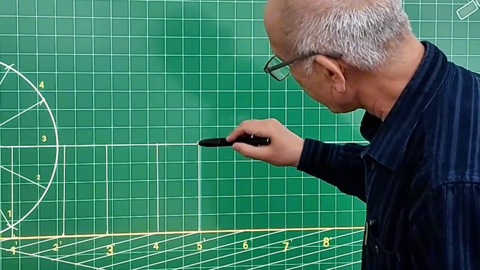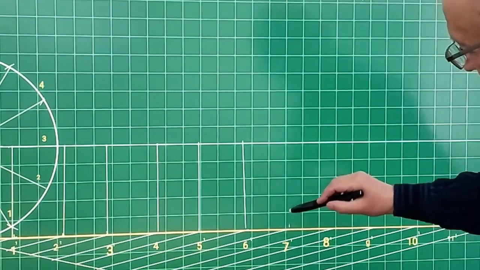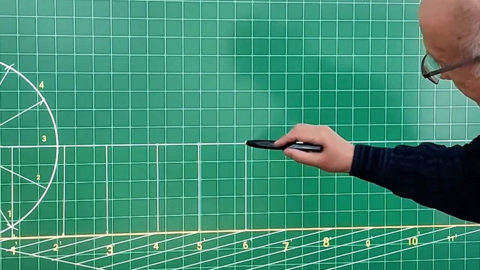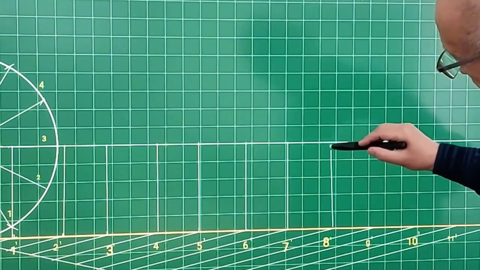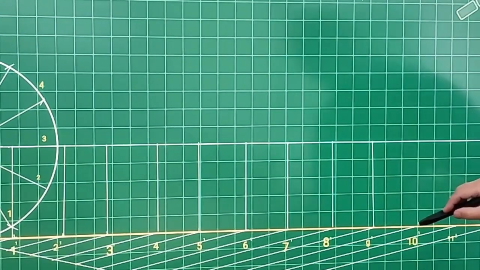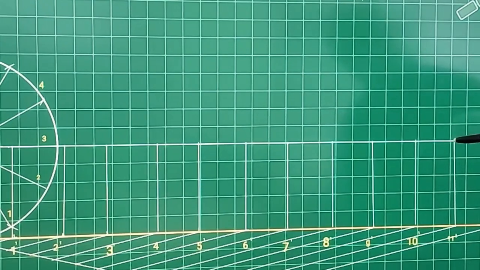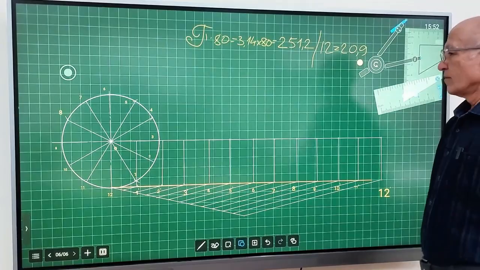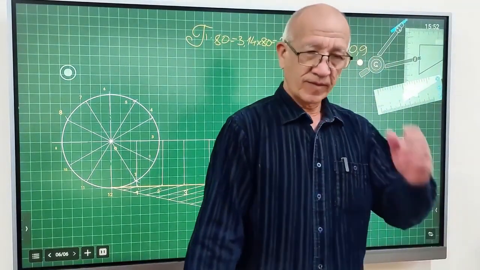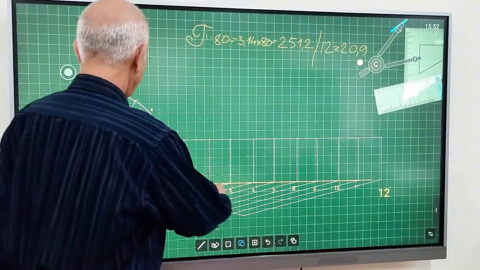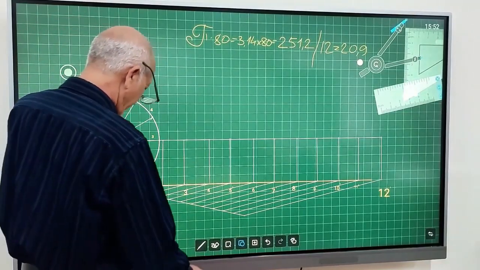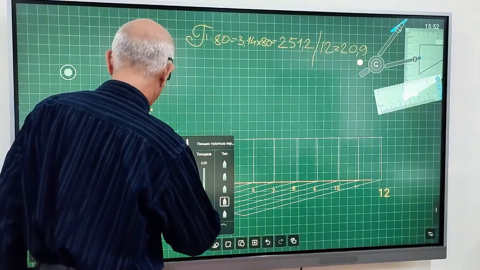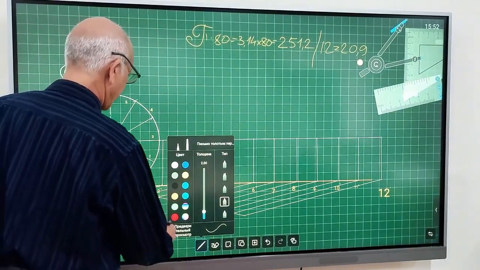Here is the first one, and right here is the second one, followed by the third, the fourth, the fifth, and the sixth. We continue to the seventh, the eighth, the ninth, the 10th, the 11th, and finally the 12th. By following this careful process, we have successfully found all 12 centers. Of course, let's go ahead and carefully mark all of these centers right now. So for example, we mark the centers, right?